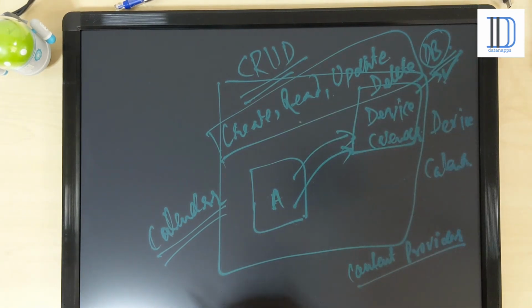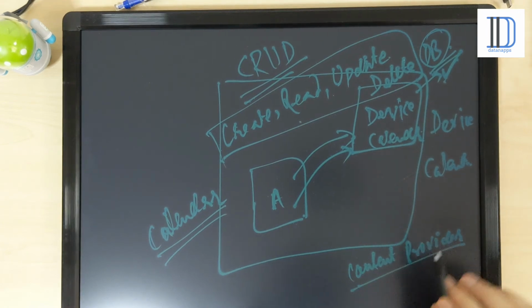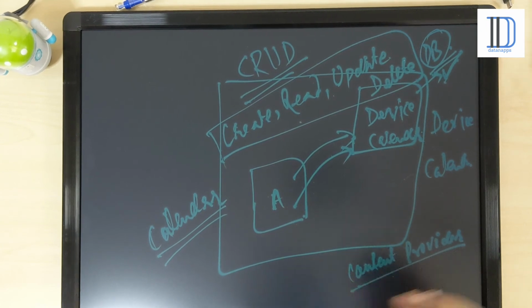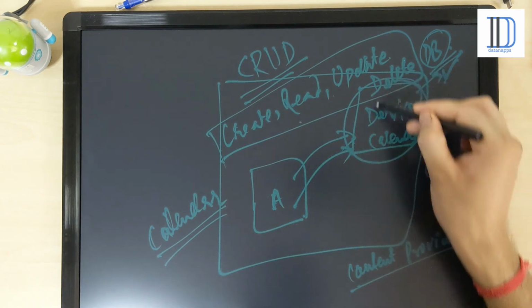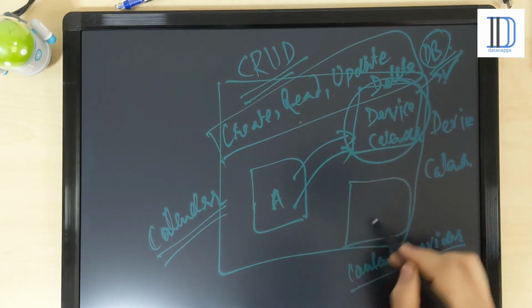So basically the content provider is a kind of data manager which is very helpful to share your application's data with each other. You can also do the same thing with your contact list.